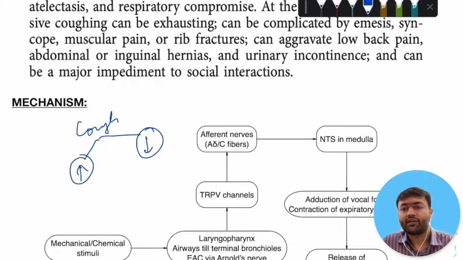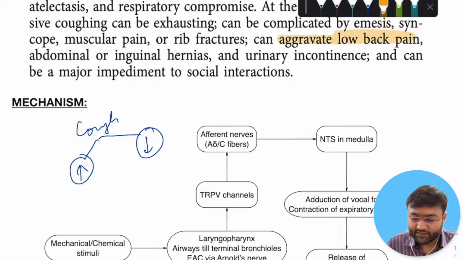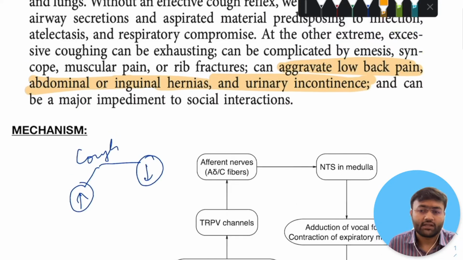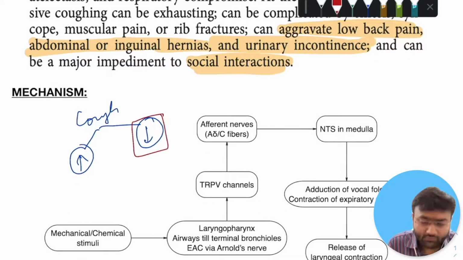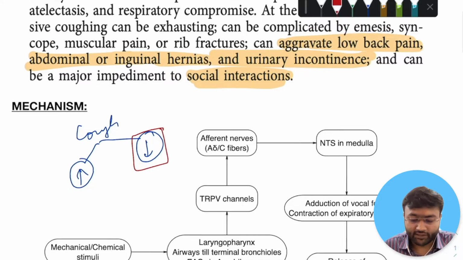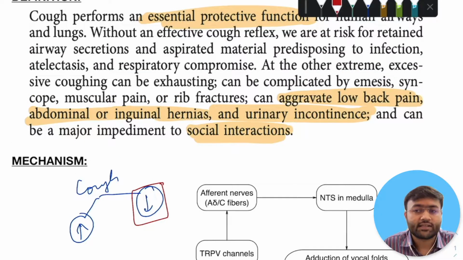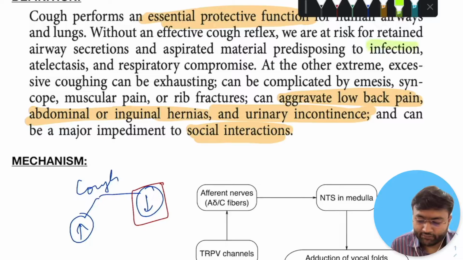If the cough reflex pathway is exaggerated, it will give rise to respiratory muscle fatigue. It can also accentuate the pain from rib fractures. Importantly, it will increase the intra-abdominal pressure, thus giving rise to low back pain, abdominal and inguinal hernias, and also lead to urinary incontinence. Similarly, continuous cough will hamper your speech, and thus it has various psychosocial implications. In the second condition, where the cough reflex pathway is impaired, it will give rise to retention of airway secretions and aspirated material, thus giving rise to infection, atelectasis, and respiratory compromise.